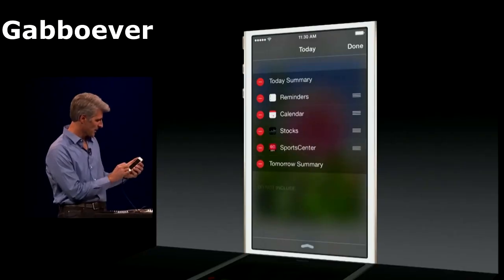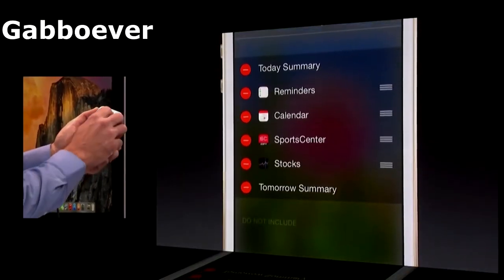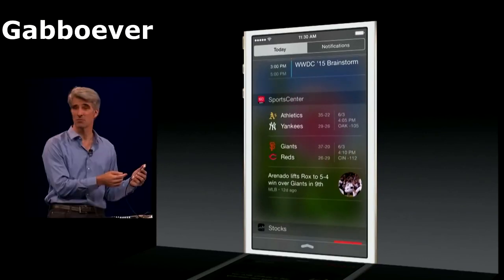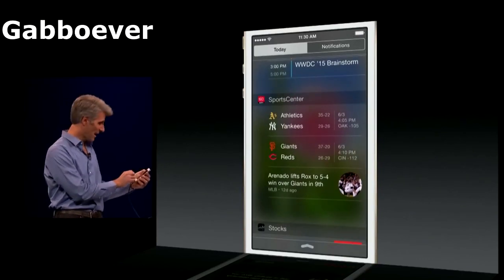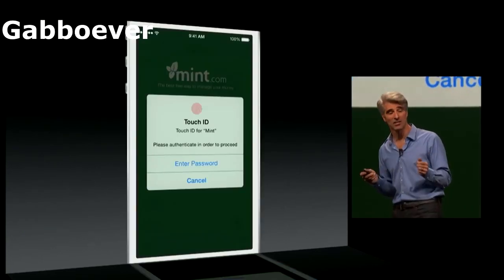So I can tap the plus next to Sports Center, position it where I want among my widgets in my Today view, tap Done, and now I have information on my favorite sports teams right here inside of Notification Center. Now, third-party apps can take advantage of Touch ID as well.